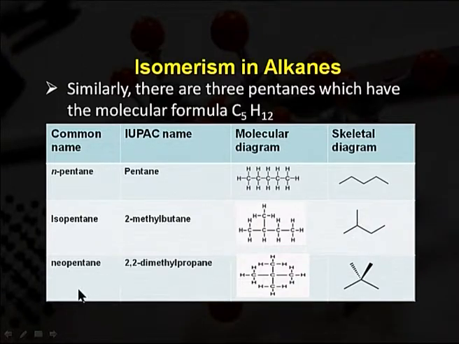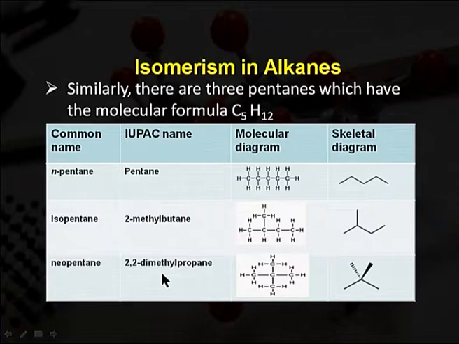Now, neopentane is also known as 2,2-dimethyl propane. In the molecular diagram, the central carbon atom is joined to four different carbon atoms, so it is also known as a quaternary carbon atom. In the skeletal diagram, carbon number 2 has 2 methyl groups located on the same carbon atom, hence it is known as 2,2-dimethyl propane.